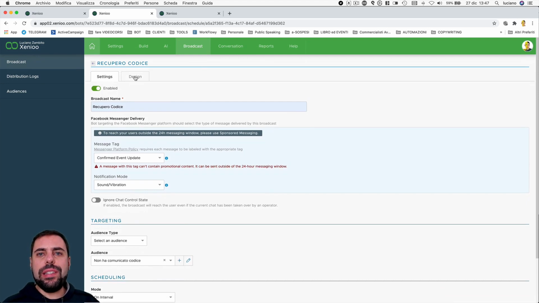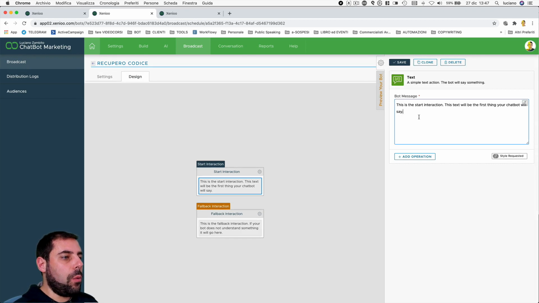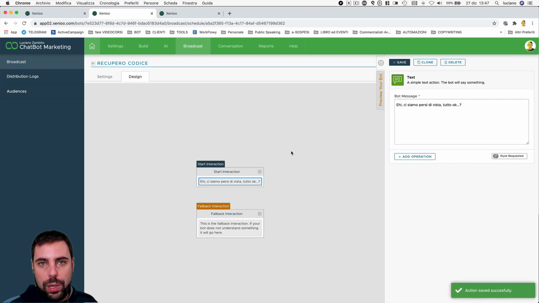Let's go to the Design tab. The Design tab is simply a behavior like the ones you have already seen. So it's made of interactions, actions, and so on. So what do we say here? Let's go with, "Hey, where are you? I need the secret code." Just a random example, don't look at the copy, okay?